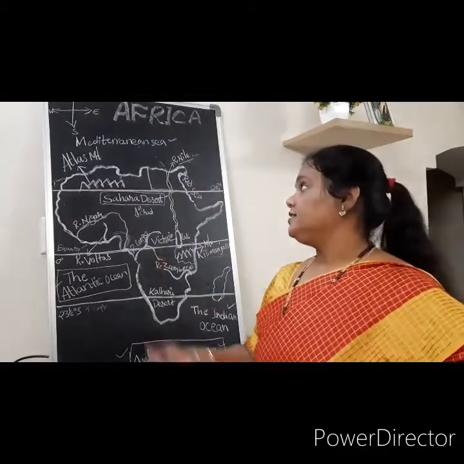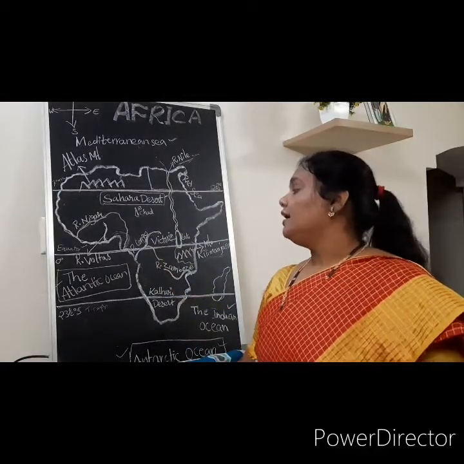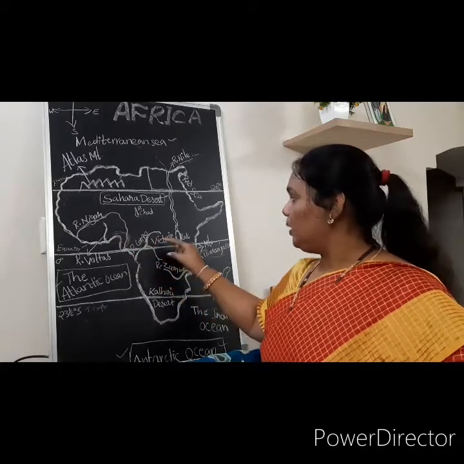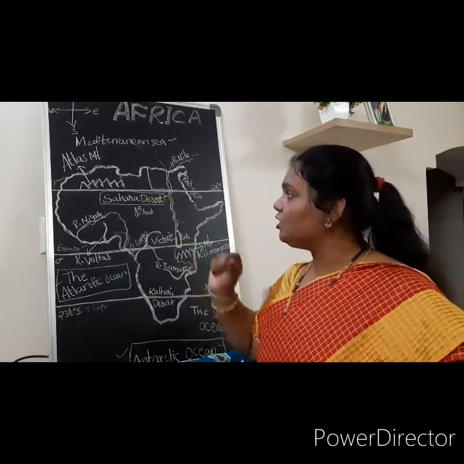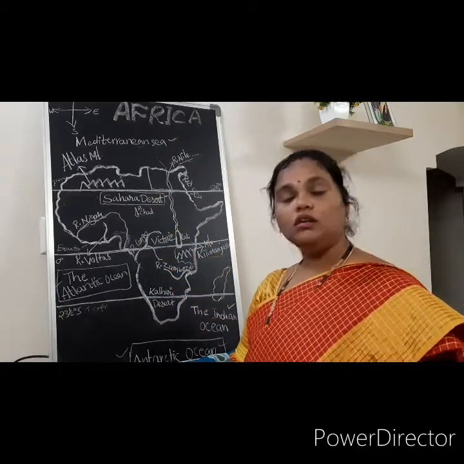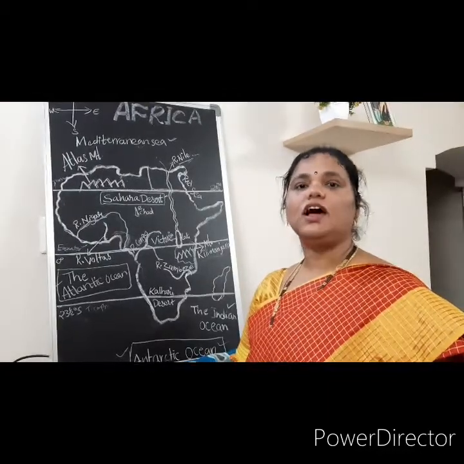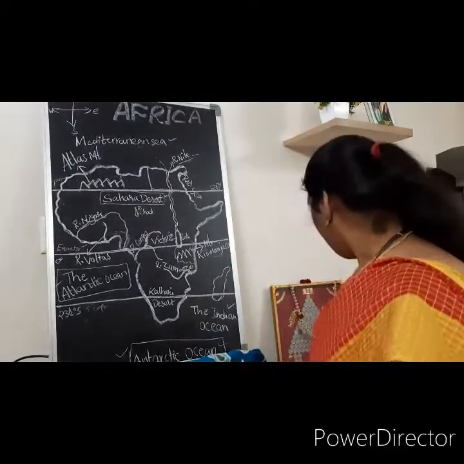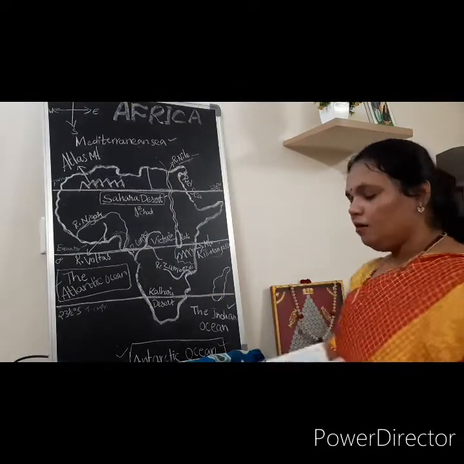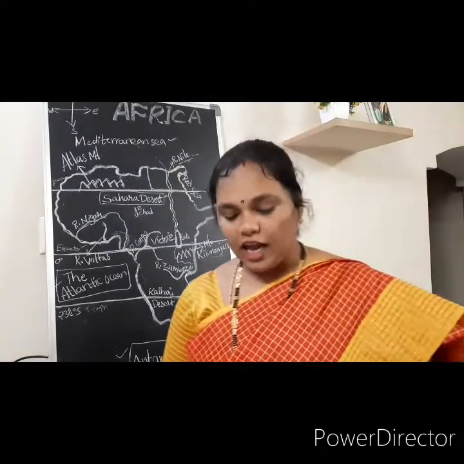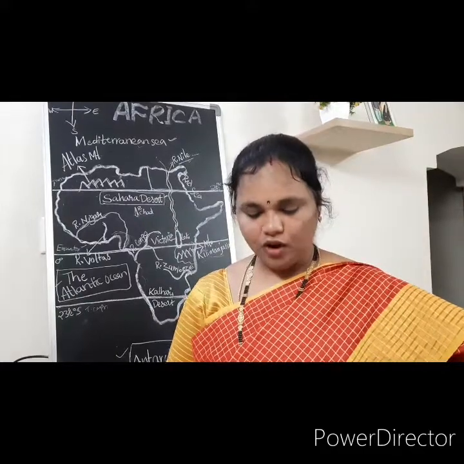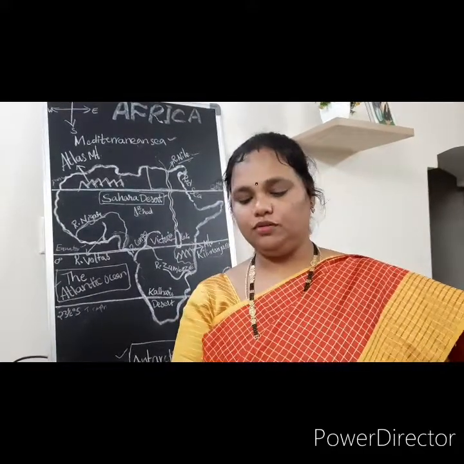Okay, next. Before that, based on this equator and Tropic of Cancer and Capricorn, we can see the climate, I mean hot temperature and rainfall. See, now I will show a picture, children. By showing a picture, I would like to explain this. Okay, are you seeing, all of you?